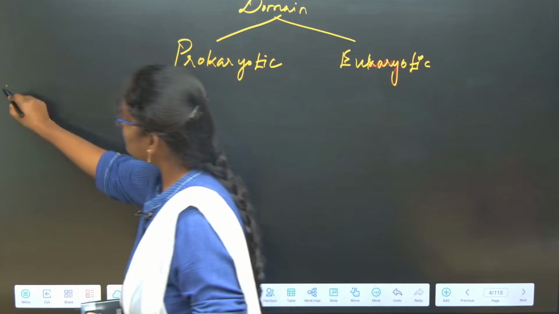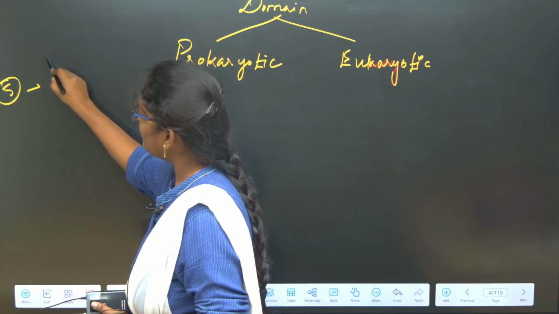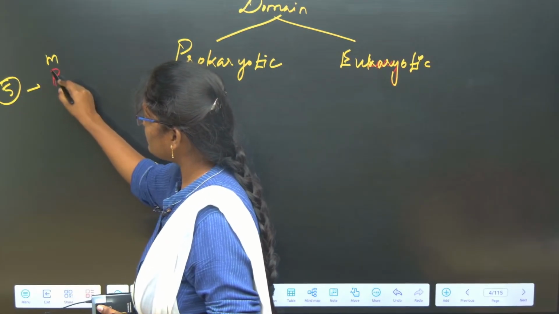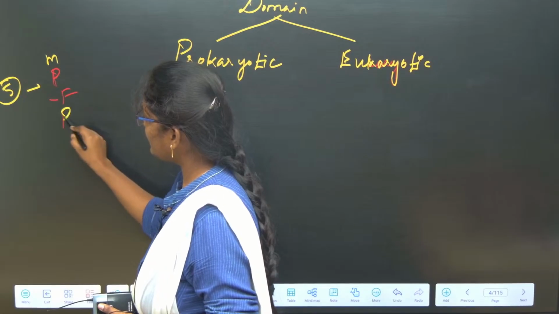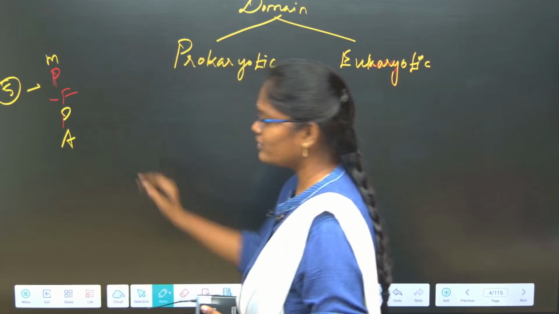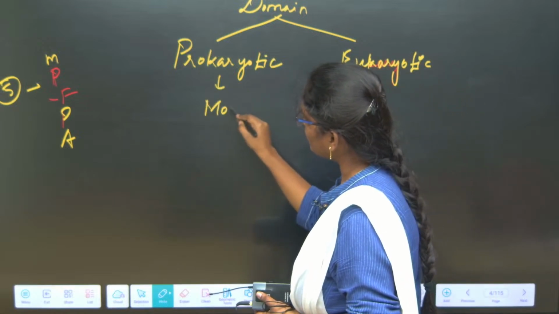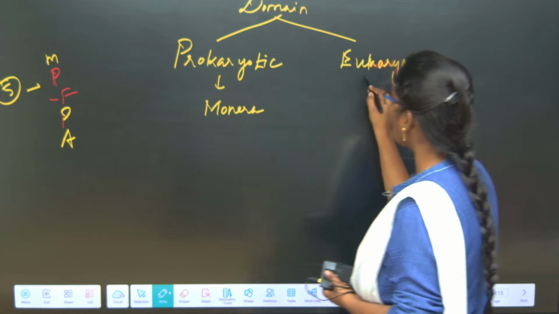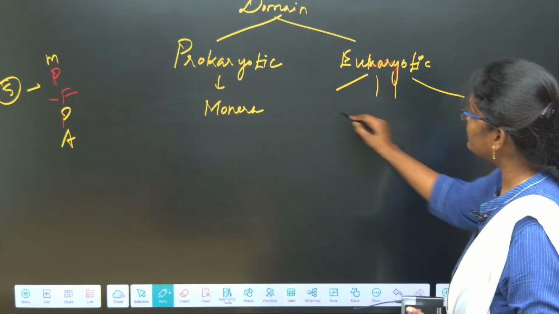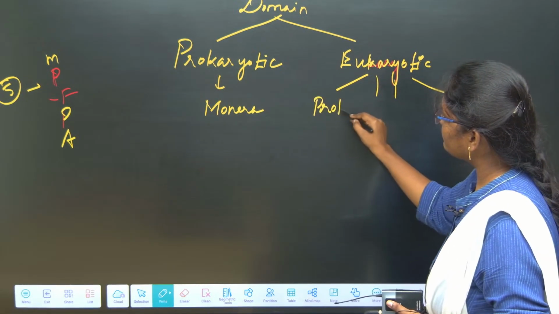In the 5 kingdom classification, what are they? Monera, Protista, Fungi, Plantae and Animalia. So these are all the 5 kingdoms. In this, Monera comes under the prokaryotic, and all the other 4 kingdoms come under the eukaryotic.